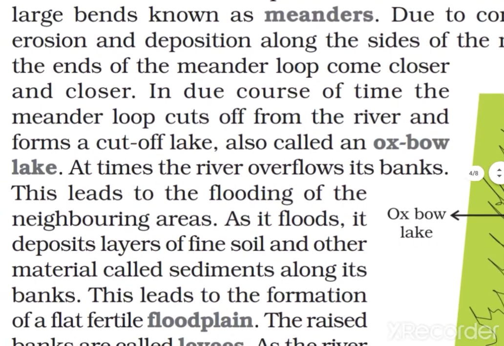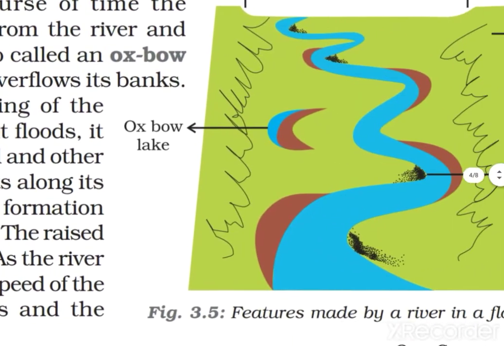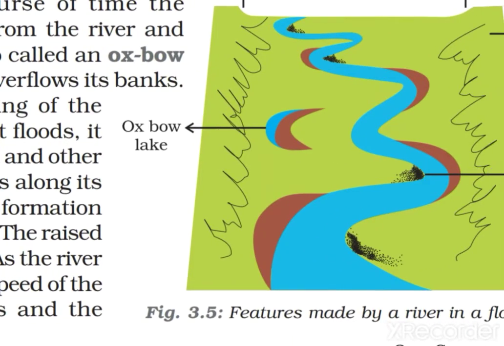Due to continuous erosion and deposition along the side, what happens? It will continuously move. This blue is the water, right? Here it is a landform. So when this continuously moves, it erodes some part from here and it deposits some part here.